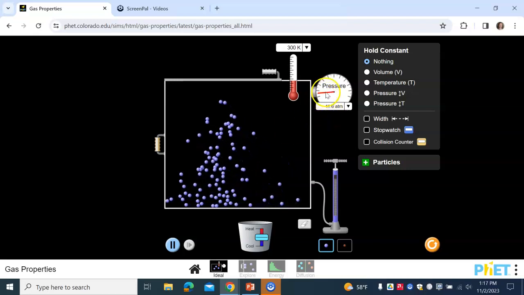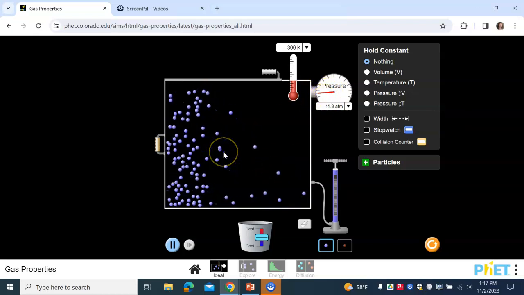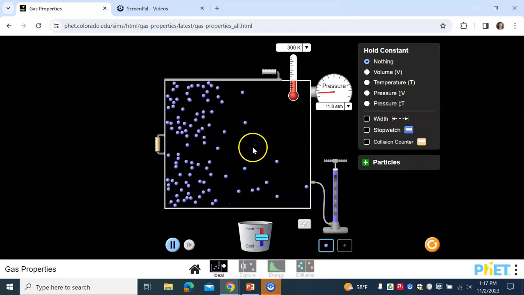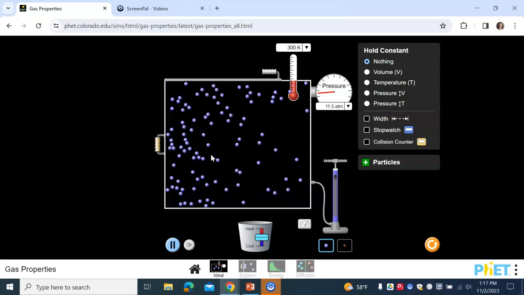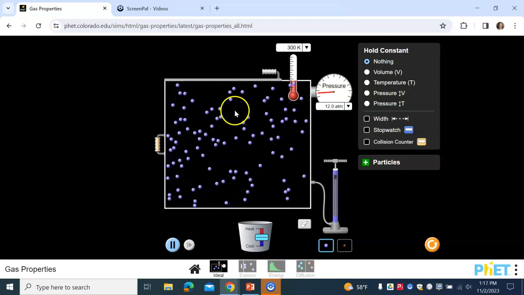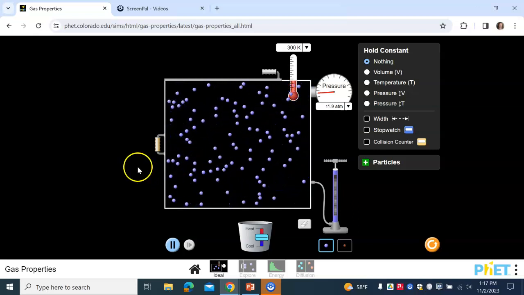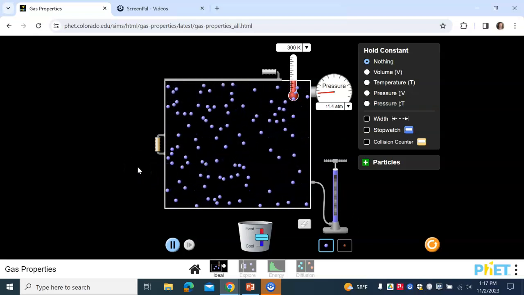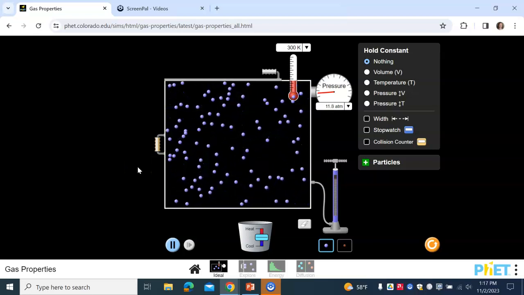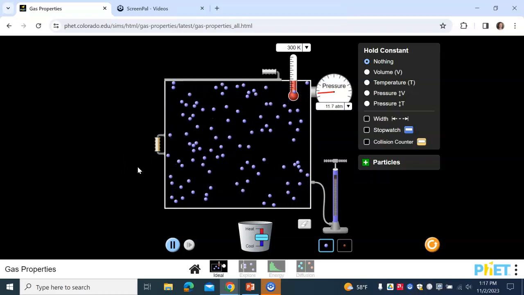You can see that the pressure has gone up a little bit as the particles are moving around and hitting the walls. You can see that they're ricocheting off walls and off of each other. They're not staying put by any means, and they're not really attracting or repelling each other.